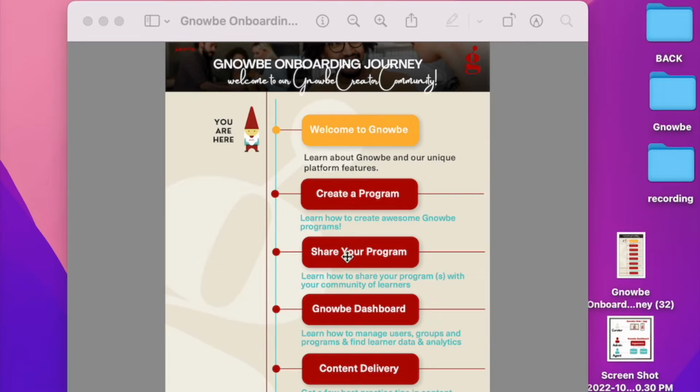Need to learn how to maximize Gnowbe's features, share your programs, deliver them effectively, distribute them and learn how others did it? We've got you covered. Whether you're on a free, starter, pro or enterprise plan, you'll find the answers you need here.